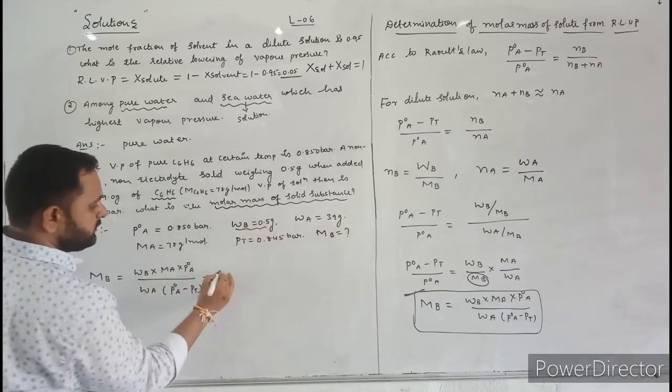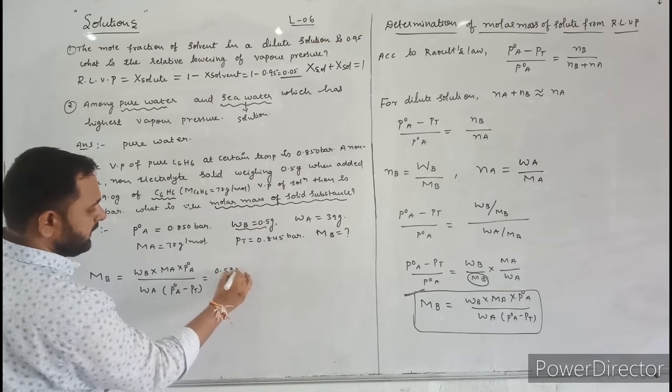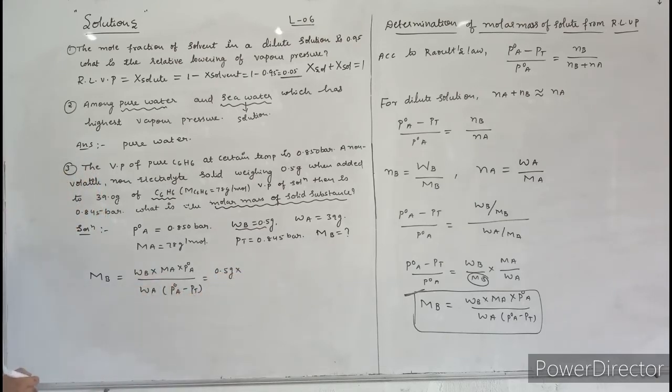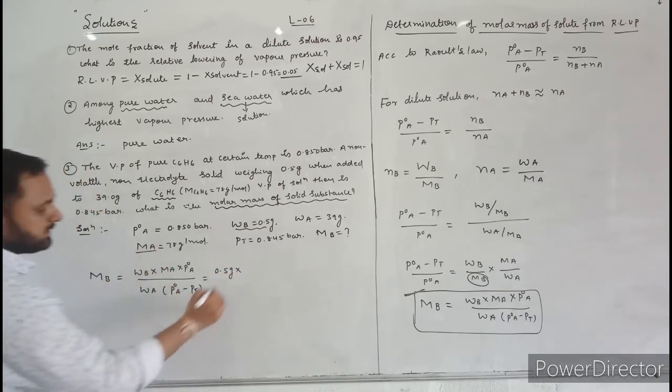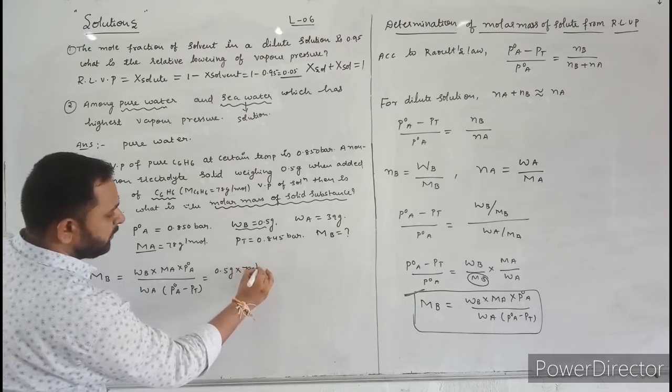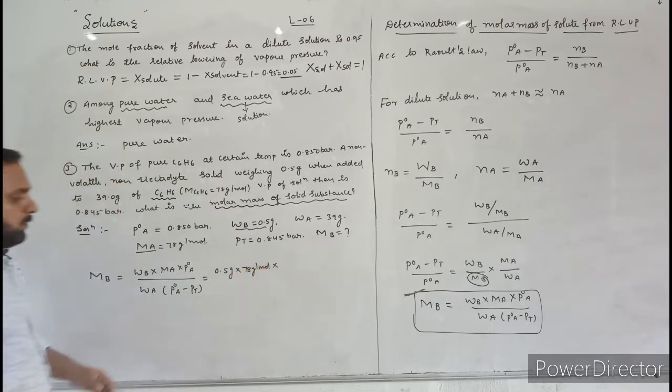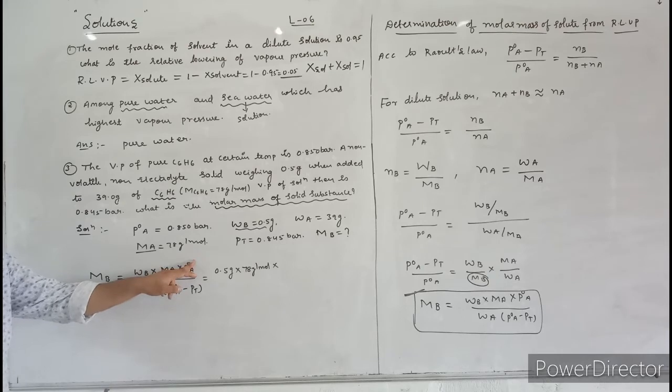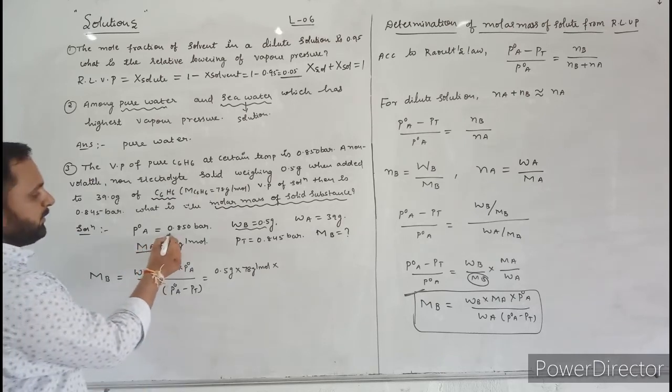What is WB? 0.5 gram into MA. Molar mass of solvent is 78 gram per mole. Next, into P naught A. P naught A means the vapor pressure of pure solvent. Here what is the solvent? Benzene. What is the vapor pressure of pure solvent?